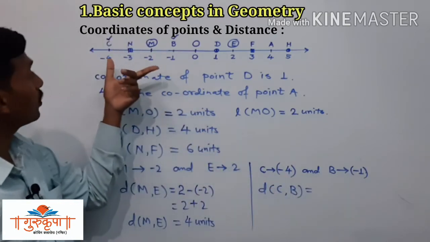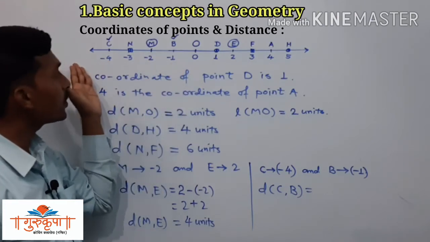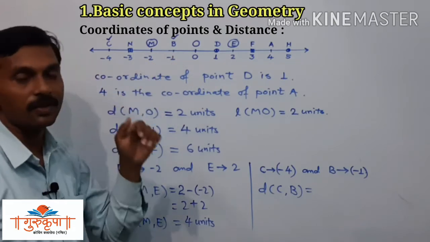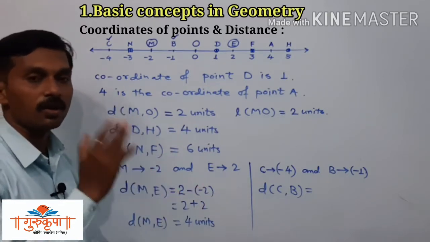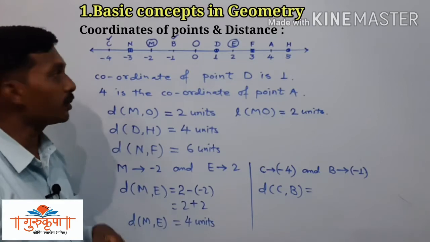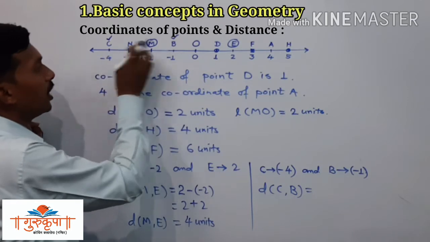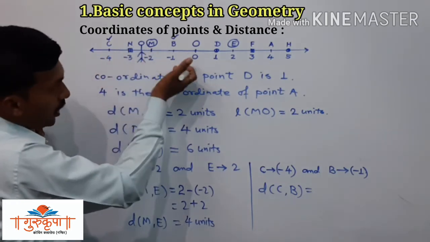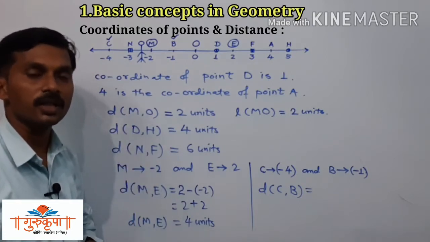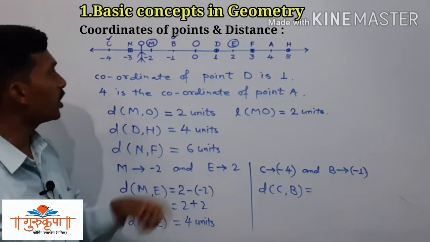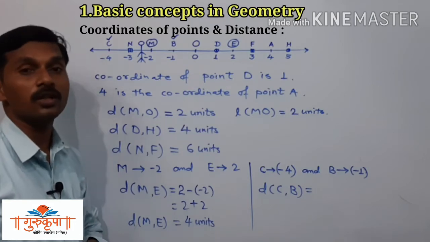Or you can observe the number line. Here we have minus 4, here we have minus 1. Minus 4 is at the left side and minus 1 is at the right side, and we studied in the 7th standard that on the number line the number at the right side is always greater than the number at the left side. So here minus 1 is greater and minus 4 is smaller. So we have to subtract the smaller coordinate from the bigger coordinate.